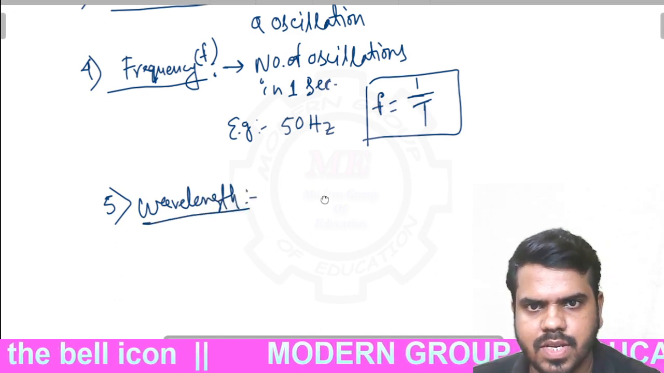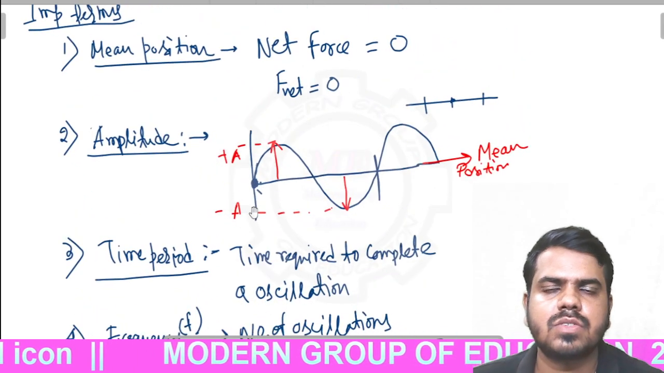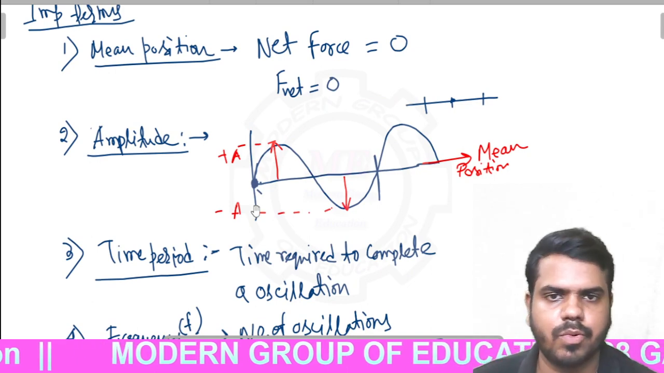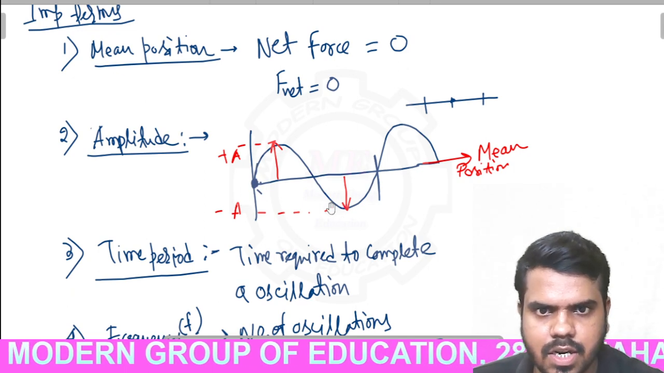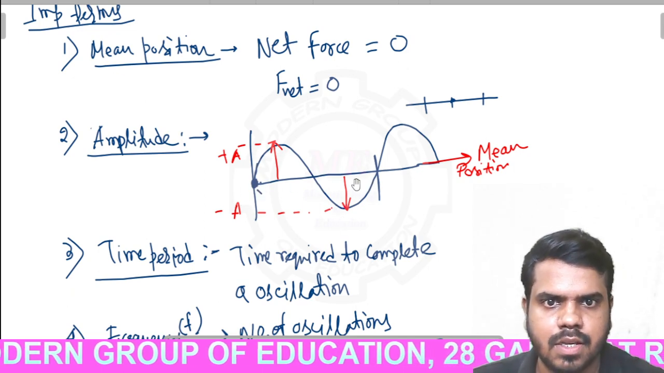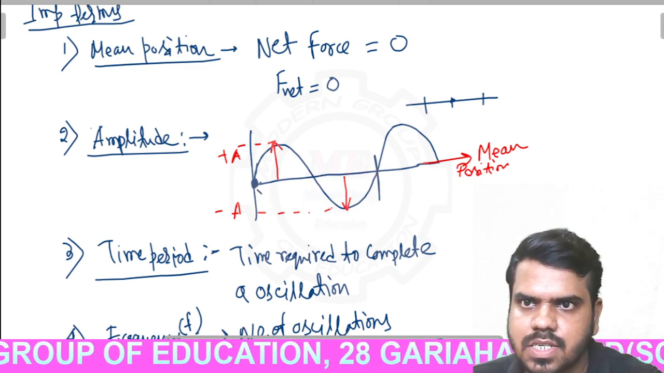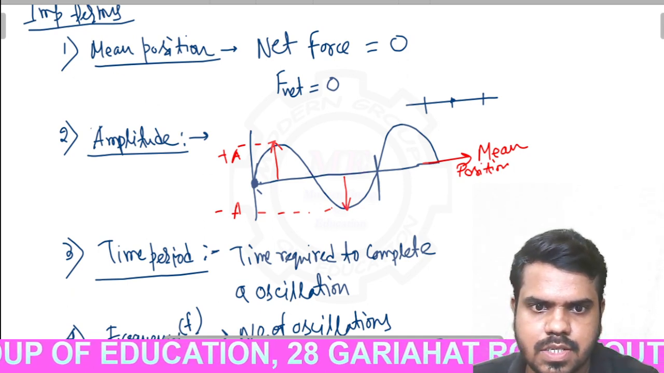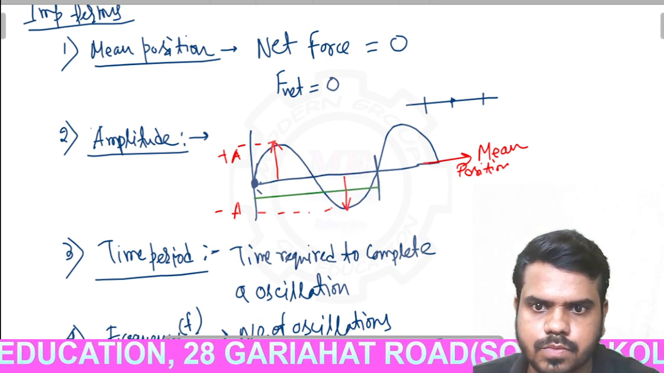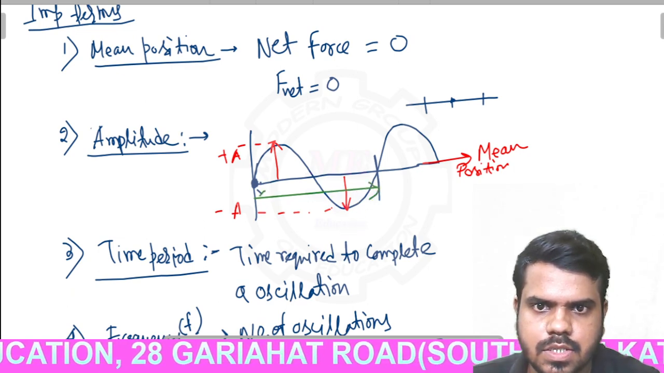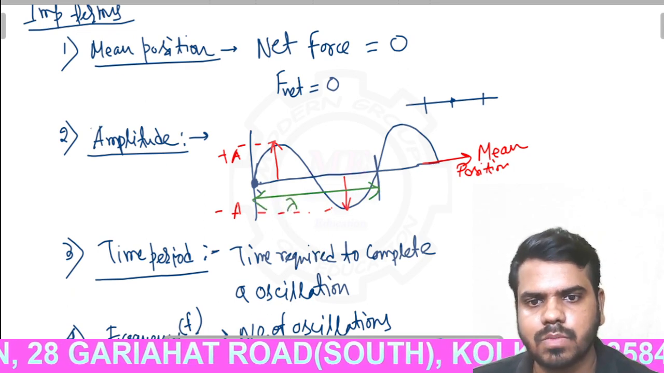Wavelength. In the previous figure, the length of a wave is known as wavelength. Wavelength means the length of a wave. So a single wave, that means a single oscillation, a single total time period. If a body covers this distance in a time period, then this distance is known as wavelength. This is a wavelength.